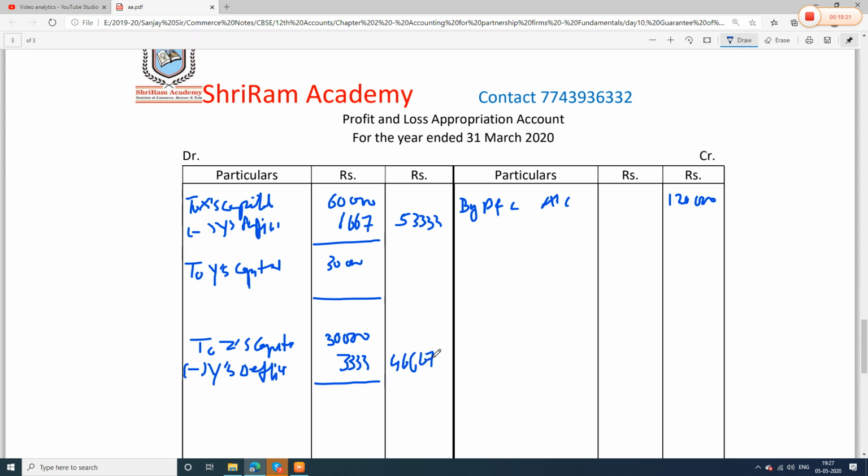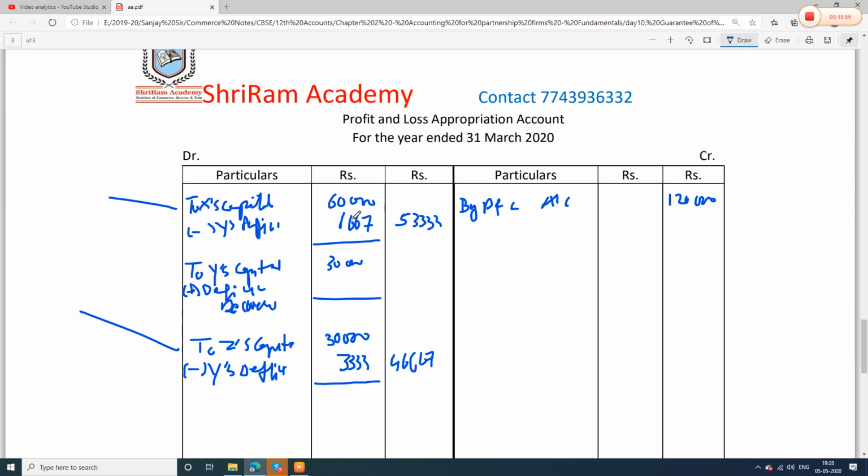And see Y. Y is getting from both. Y is getting from X and Y is getting from Z also. So in his account we will add, because he is getting. Here we will write deficiency recovered.